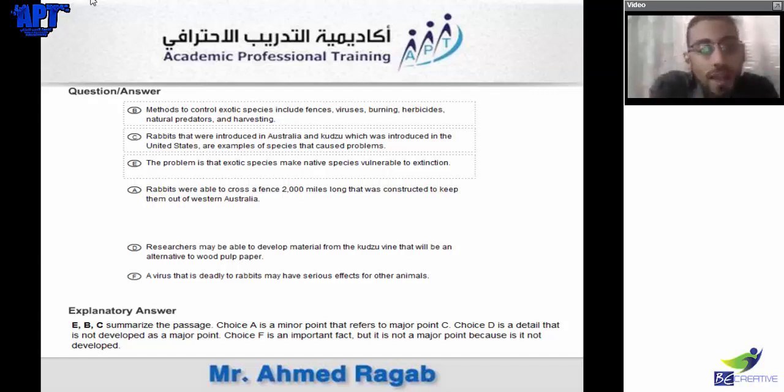Here, methods. Methods to control exotic species include fences, viruses, burning, herbicides, natural predators, and harvesting. So that was correct. Rabbits that were introduced to Australia and kudzu, which was introduced to the United States, are examples of species that cause problems. Correct. The problem is that exotic animals make native species vulnerable to extinction.